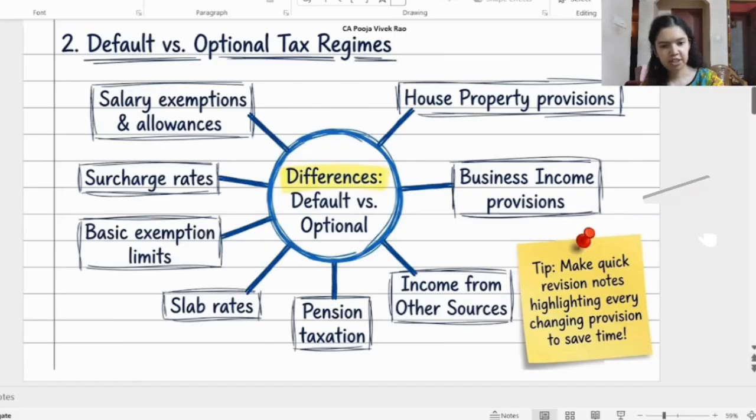These differences appear across multiple chapters. It's better to prepare short notes highlighting every provision that changes depending on the tax regime, and one day before the exam, you can quickly revise these notes. This will save you a lot of time during your revision. In the exam also, be very careful while you are computing, depending on the regime that you are following, because there are differences in all the provisions that we saw just now.